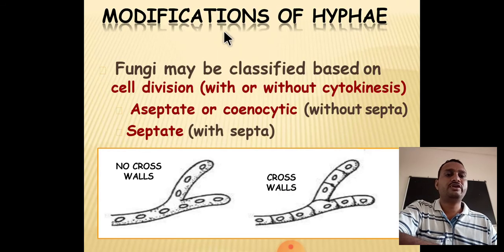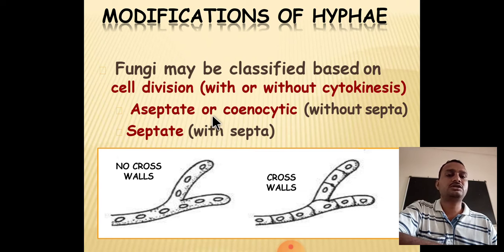Next is the modification of hyphae. Fungi may be classified based on cell division, with or without cytokinesis. Cytokinesis is the division of the cells. Aseptate or coenocytic. Aseptate is another terminology. Aseptate means without any septa. We have seen what is meant by septa. Septa means wall. Aseptate means without any walls.